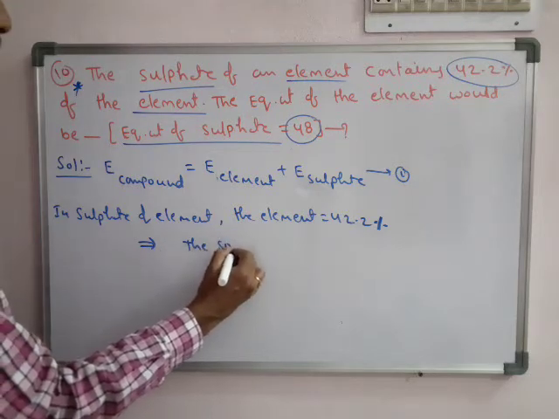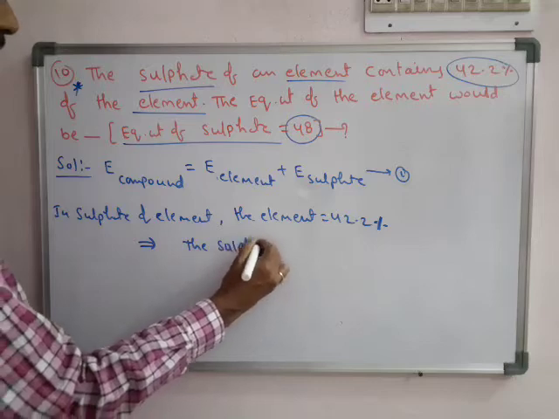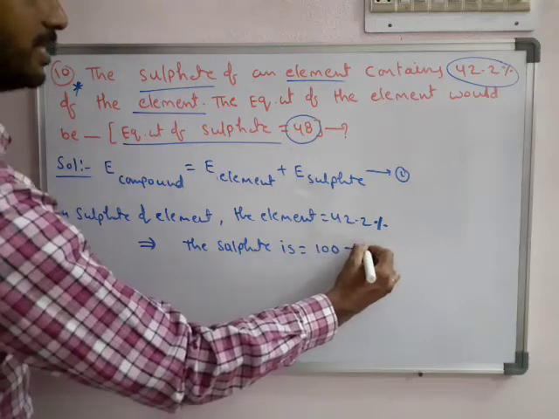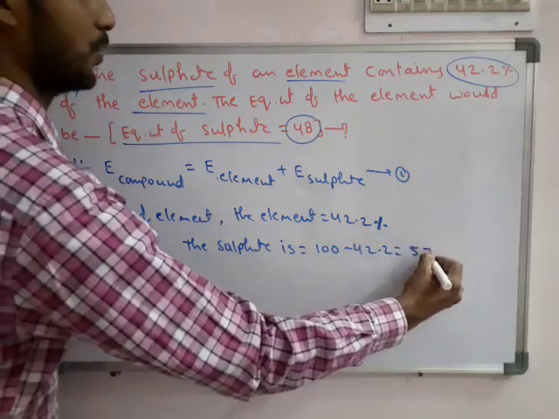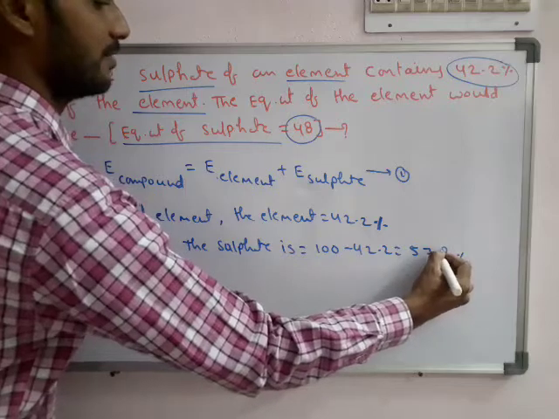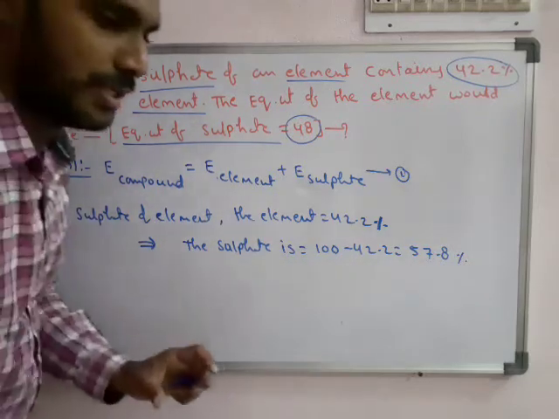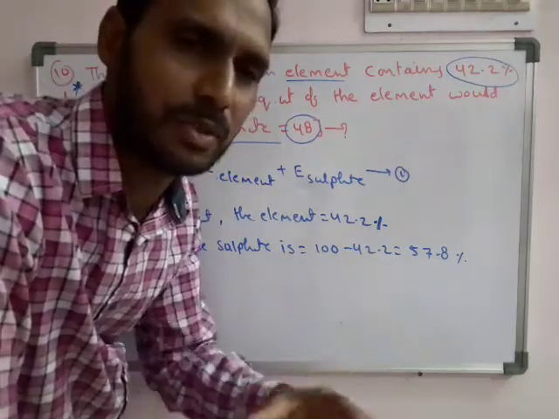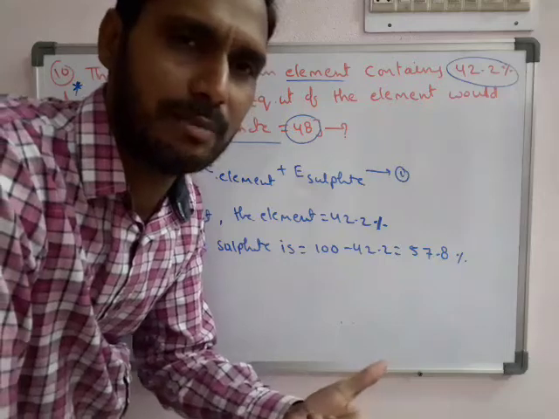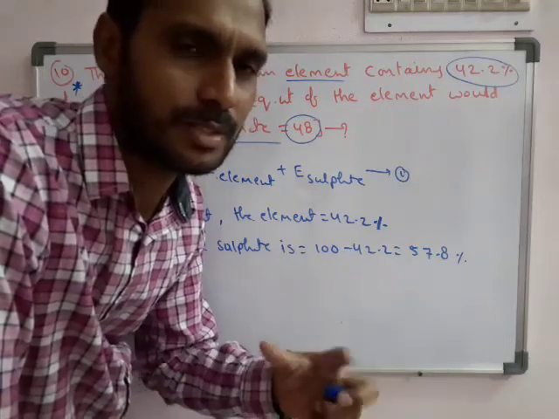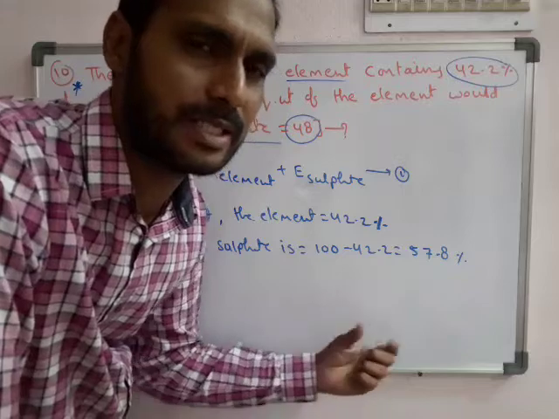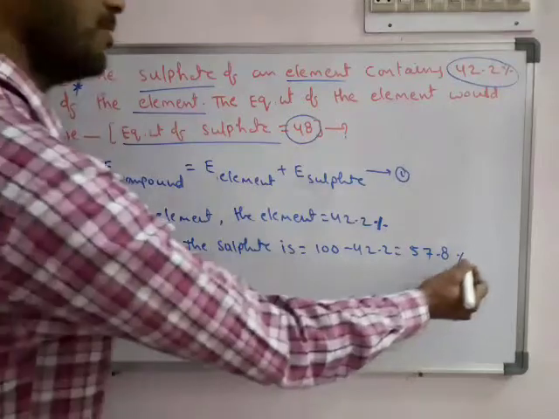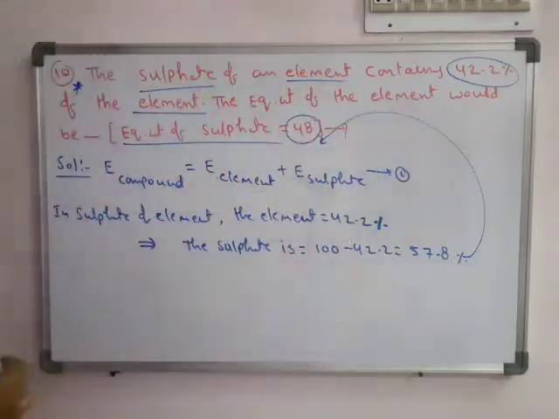The element is 42.2%, which means in the same compound the sulfate is how much? It is given in terms of percentage, so here we get approximately 57.8%. What is the composition of sulfate? It is 57.8%, because the element is 42.2% and the remaining is only the sulfate. So the sulfate percentage is 57.8. This 57.8 in terms of its value is given as 48.